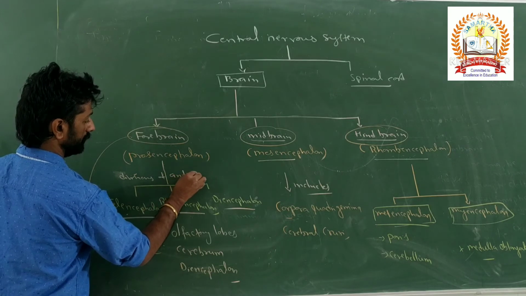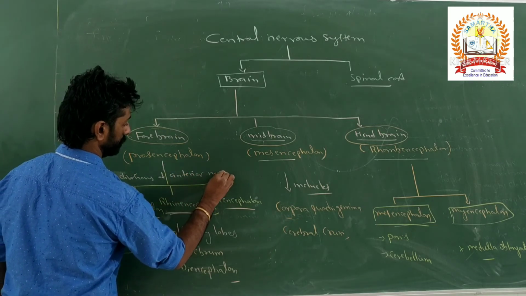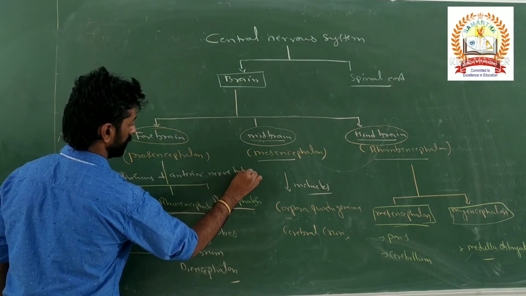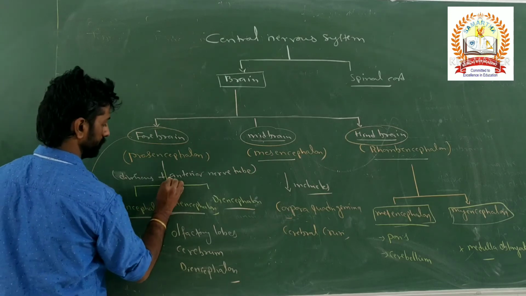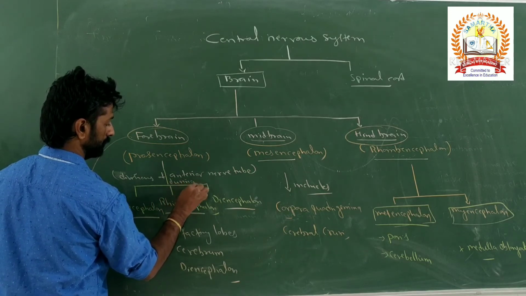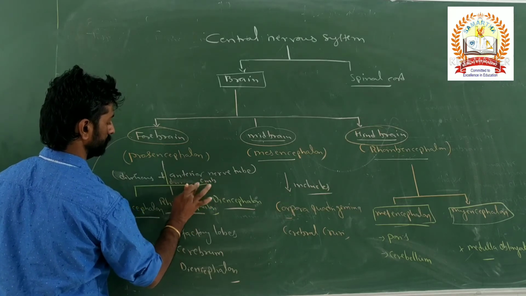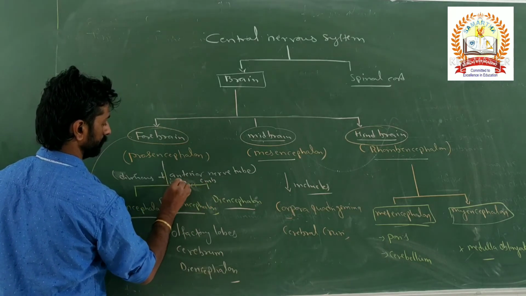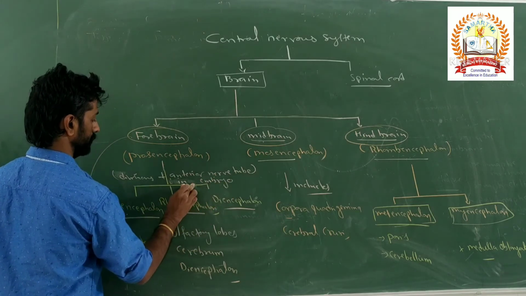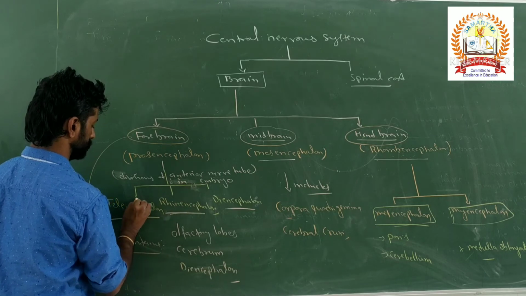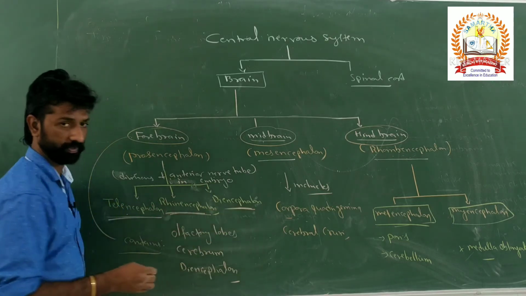the anterior nerve tube, or anterior part of the nerve tube. So when this division occurs, in the embryo, the anterior nerve tube divides into three parts. Those are only called as telencephalon, rhinencephalon and diencephalon.